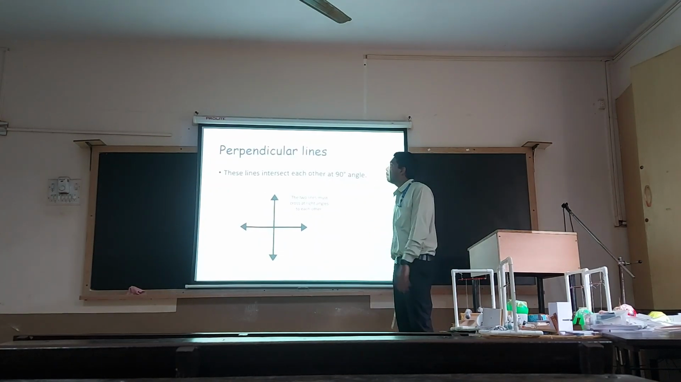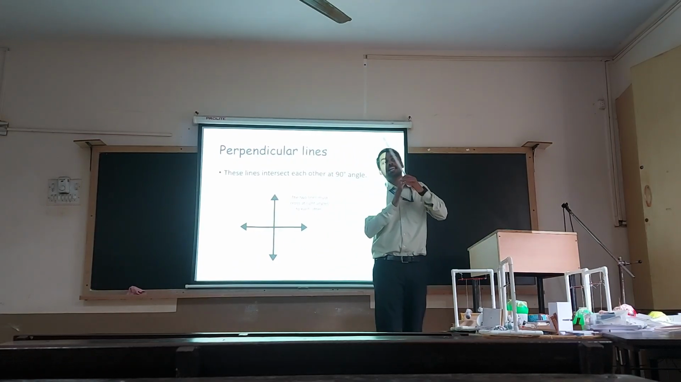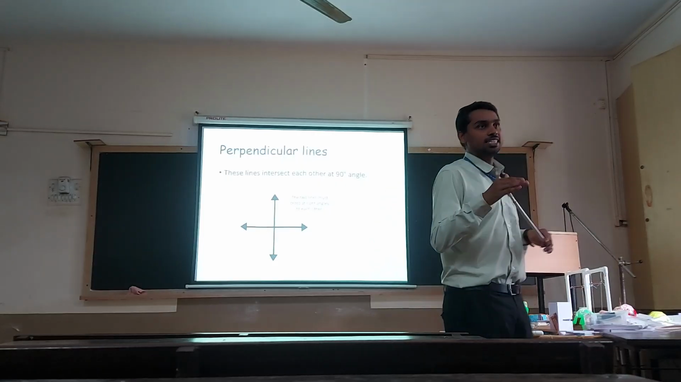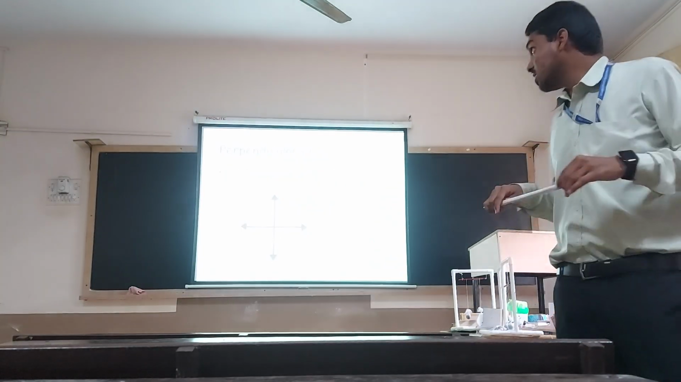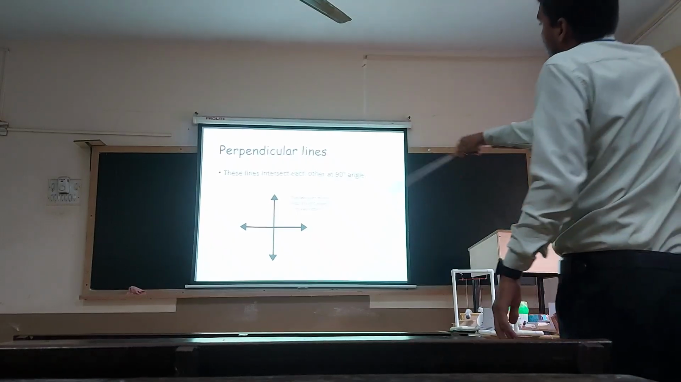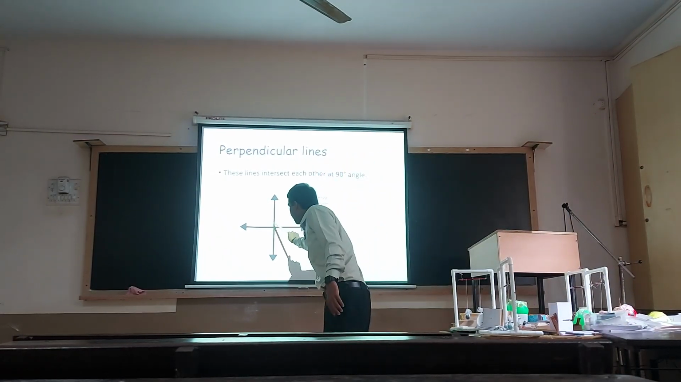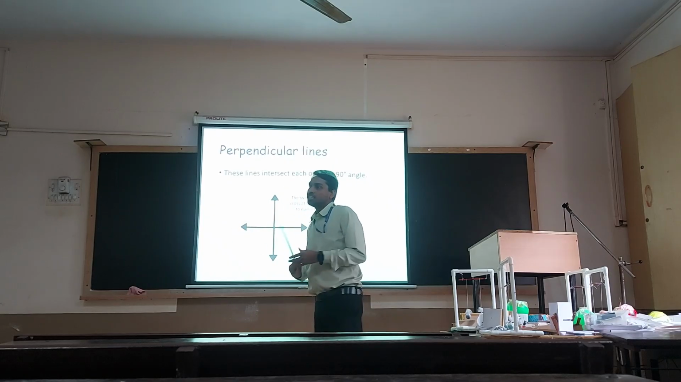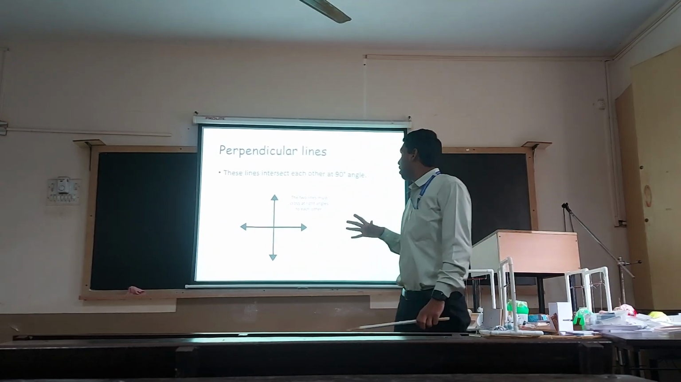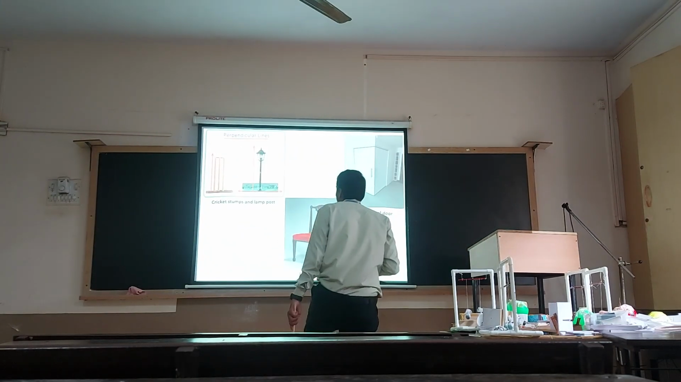Then we are going to the perpendicular lines. These lines intersect each other at 90 degrees. Such lines are called perpendicular lines. You can see that there is one line and there is another line, and they are meeting each other exactly at 90 degrees. There is a formation of 90 degrees between the lines. Such lines are called perpendicular lines. So these are the real life examples for perpendicular lines.